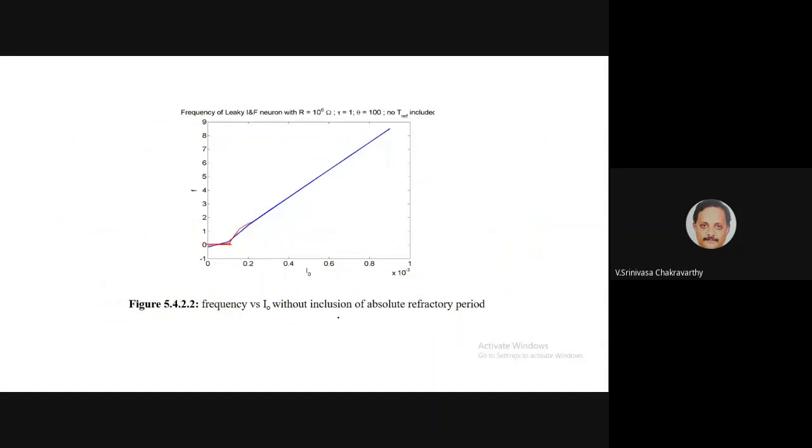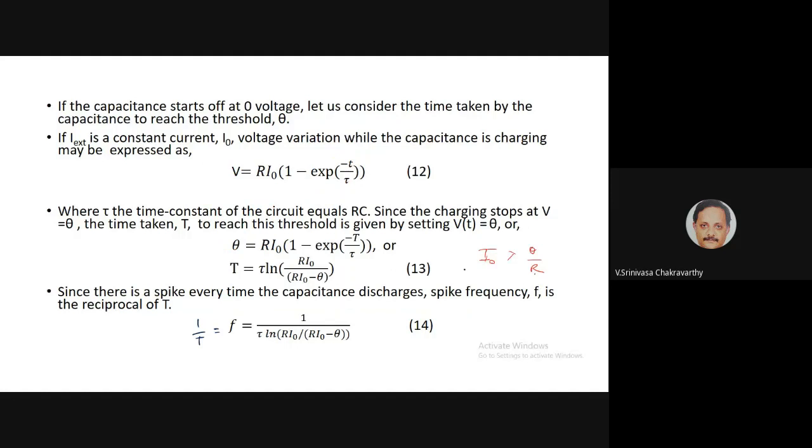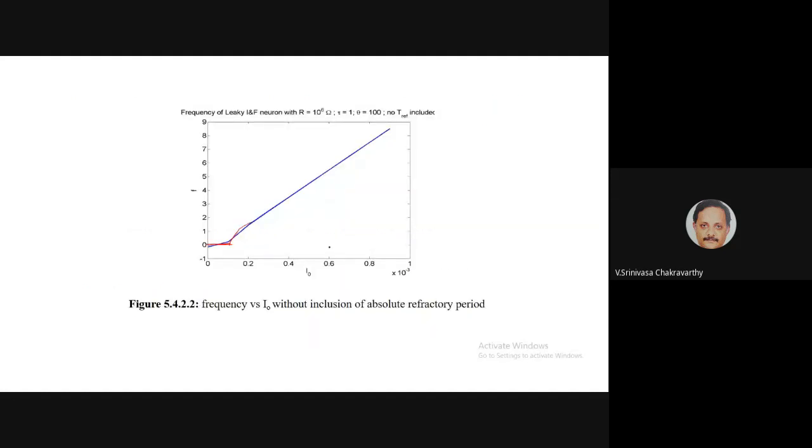Okay, so the idea that there is a threshold comes through in this formula, right? Because you have firing only after I0 crosses some threshold value. After that, it increases monotonically.